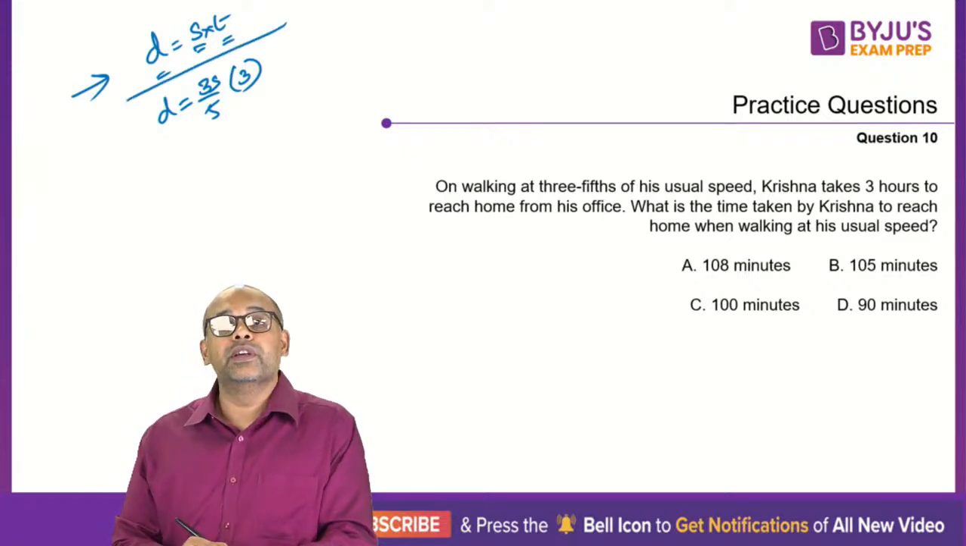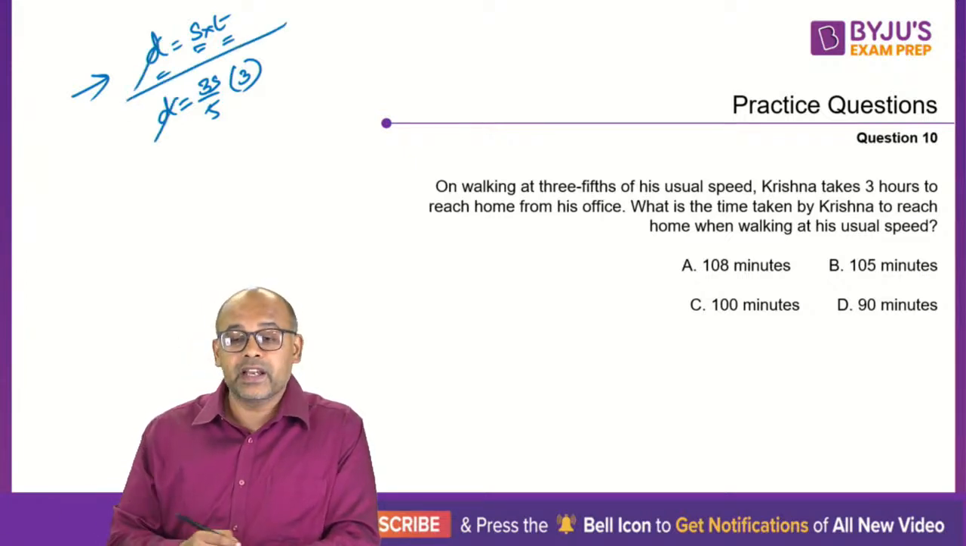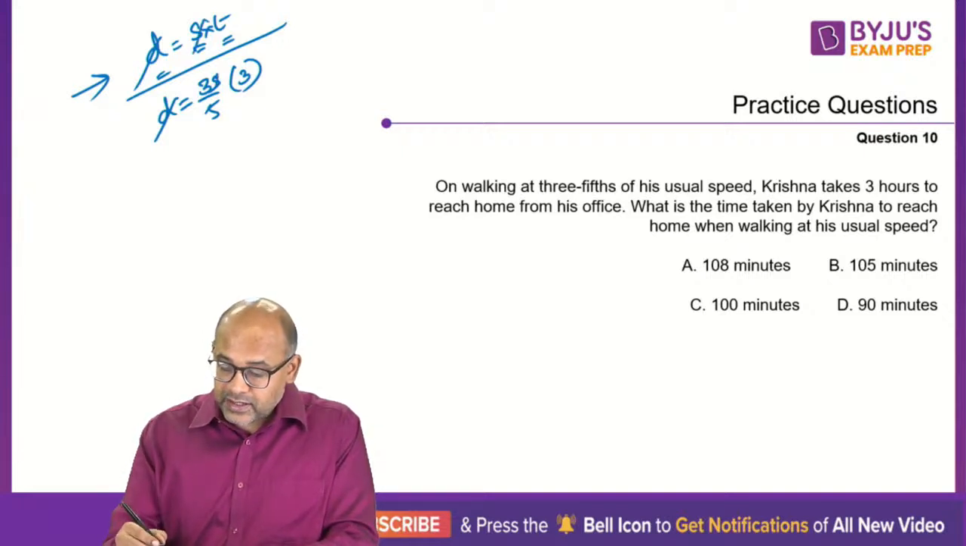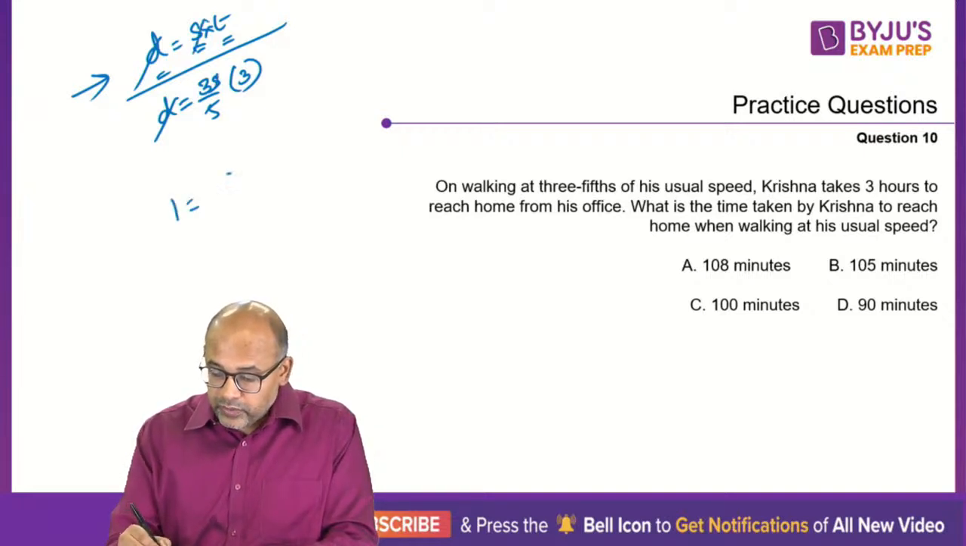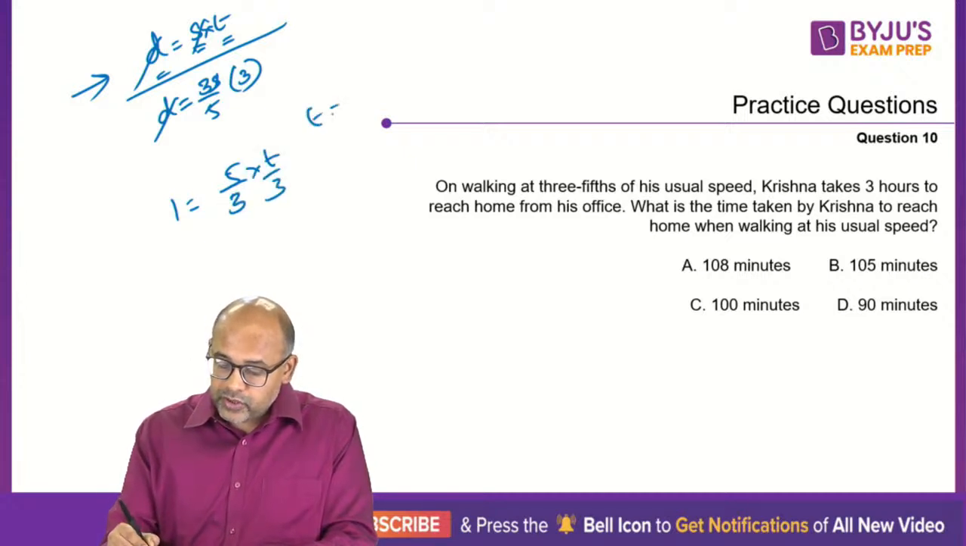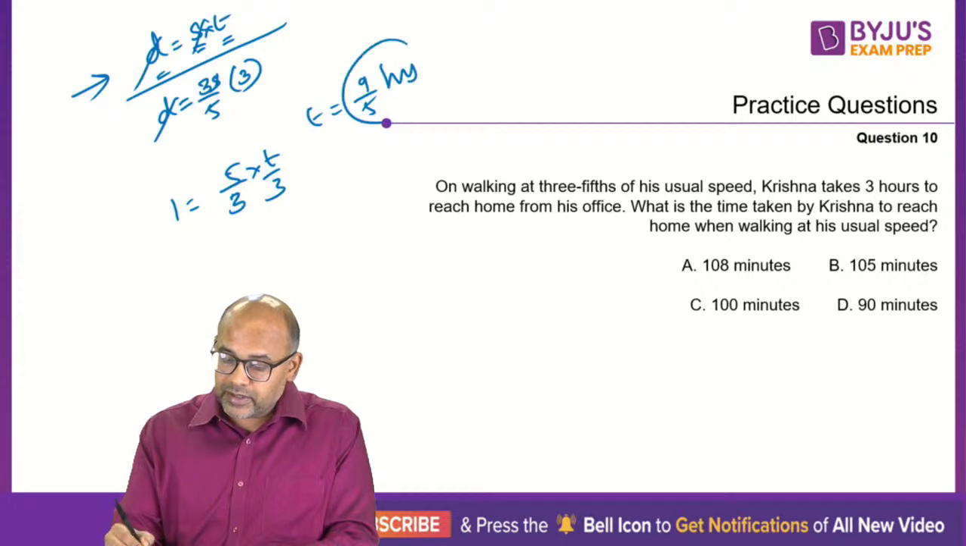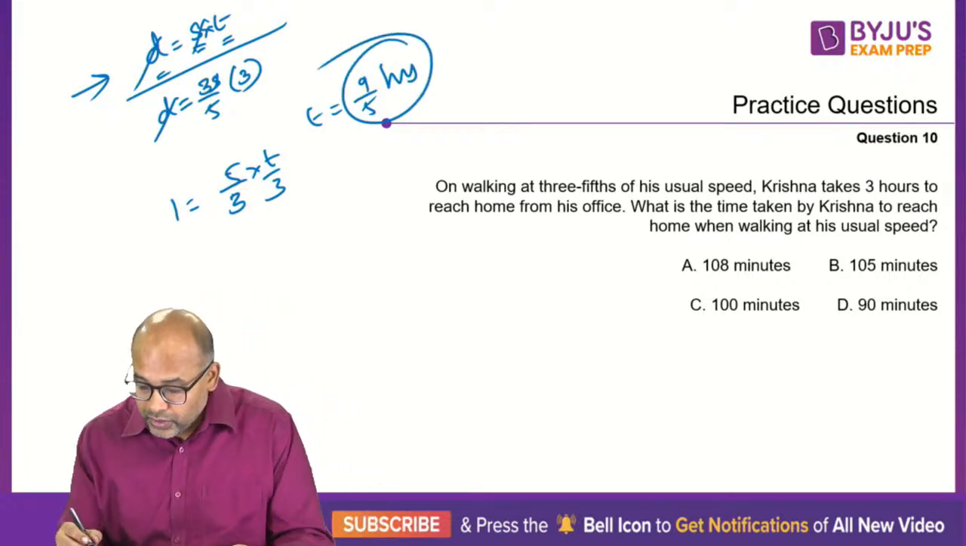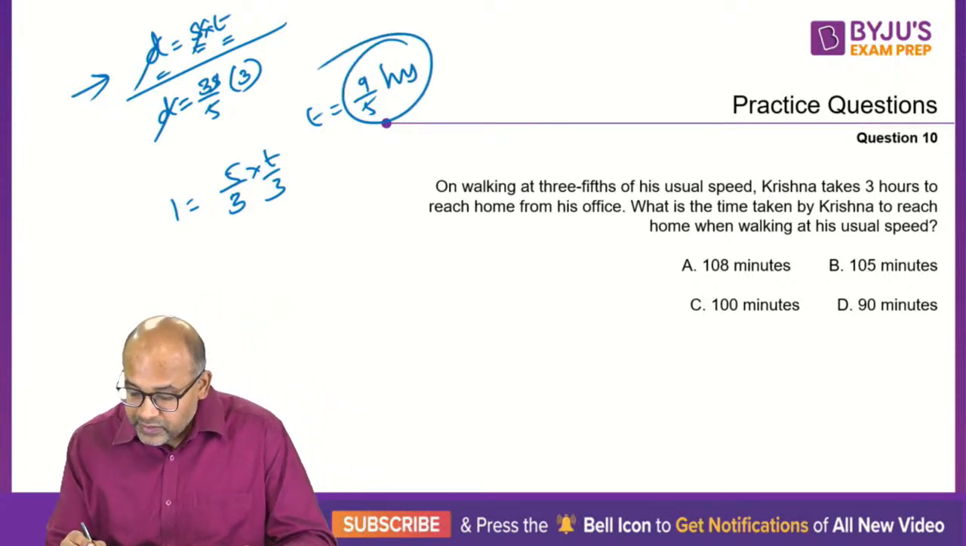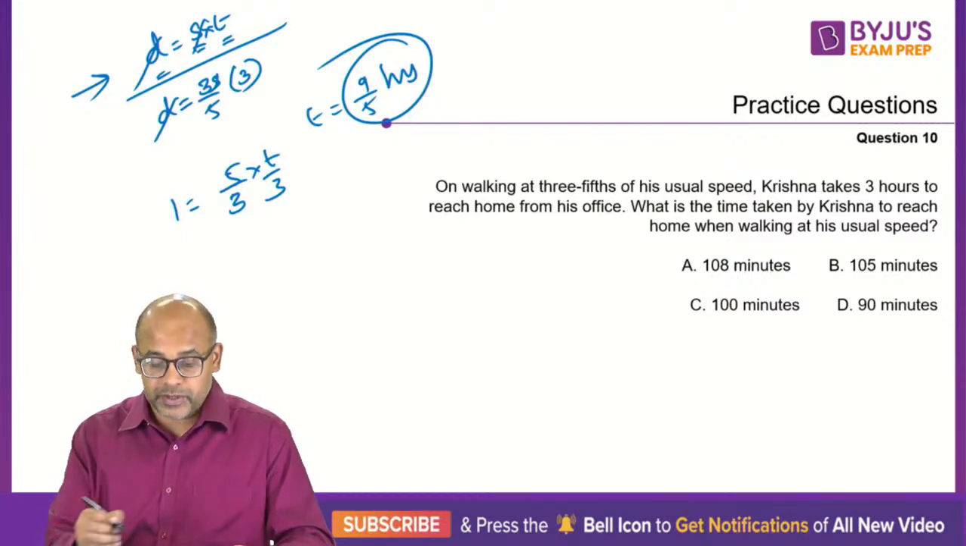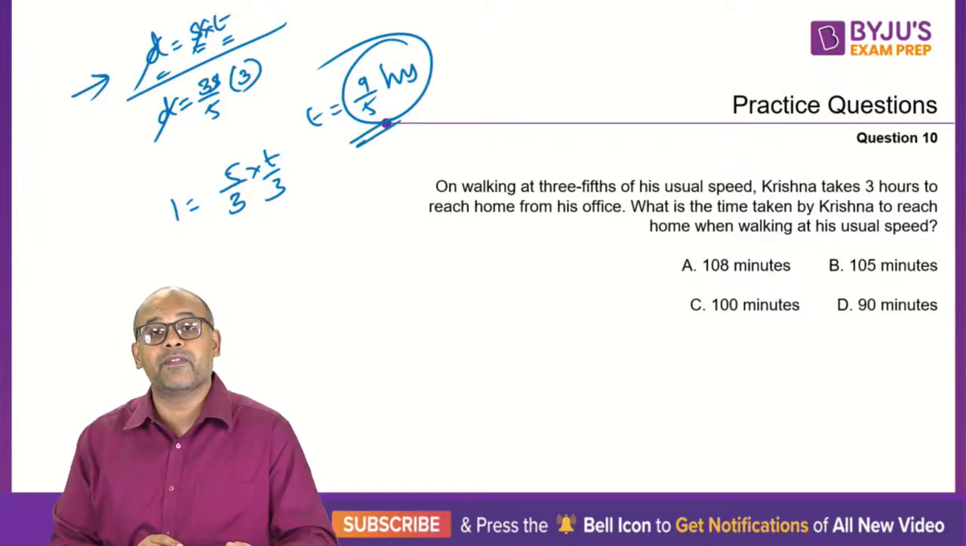So you divide these two, your d gets cancelled, your s gets cancelled. So what do you get? You get 1 equal to 5 by 3 into t by 3. So your t should be 9 by 5 hours. Remember, the time is in hours. So find the time taken when he is walking at his usual speed. So this is your usual speed, 9 by 5 hours.